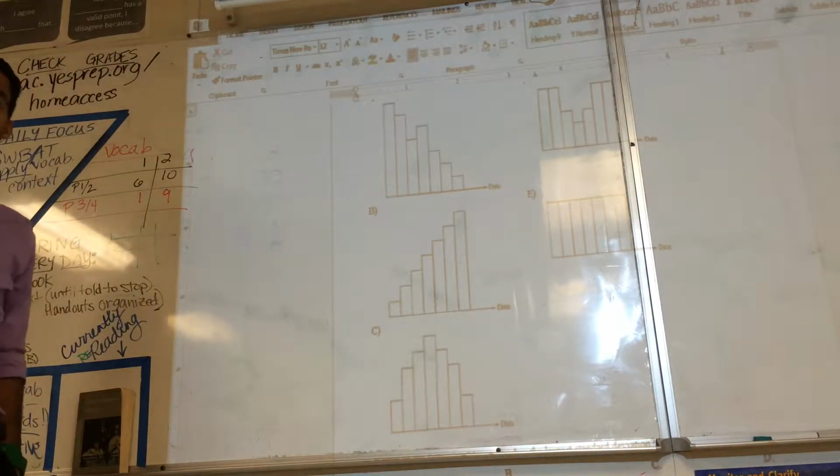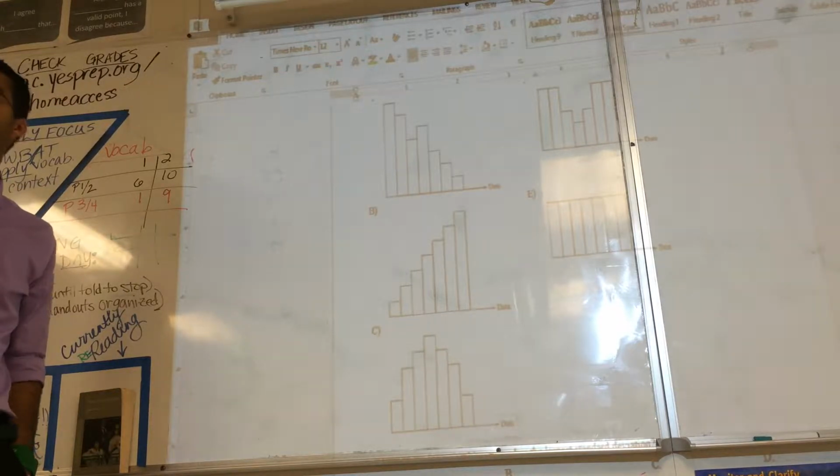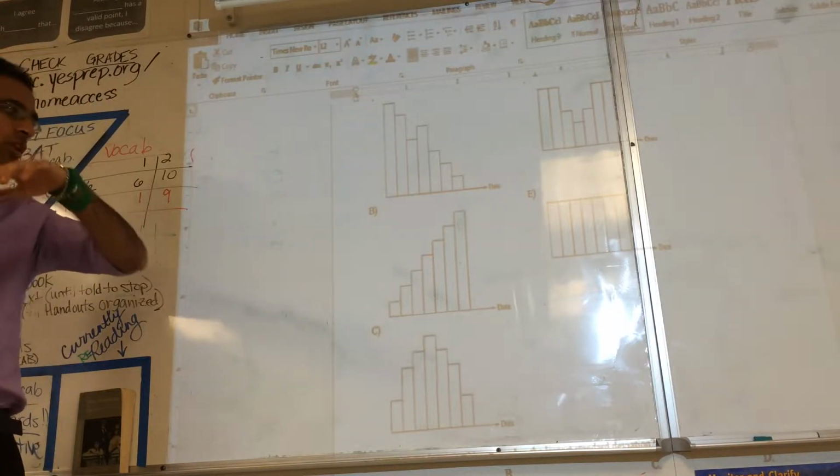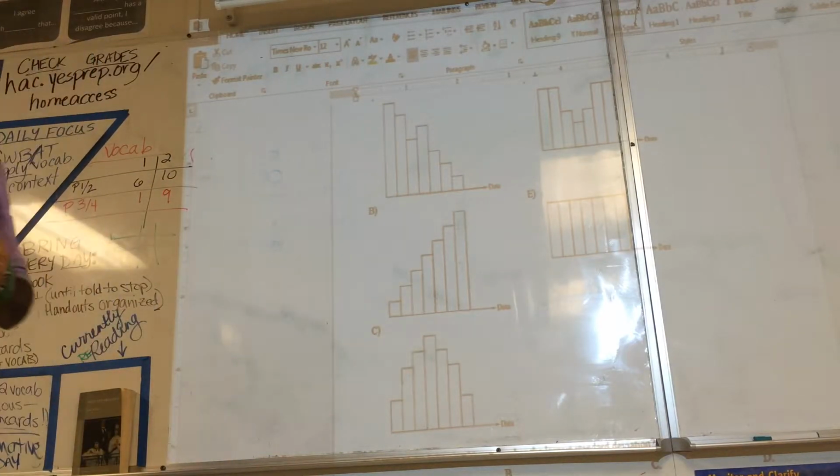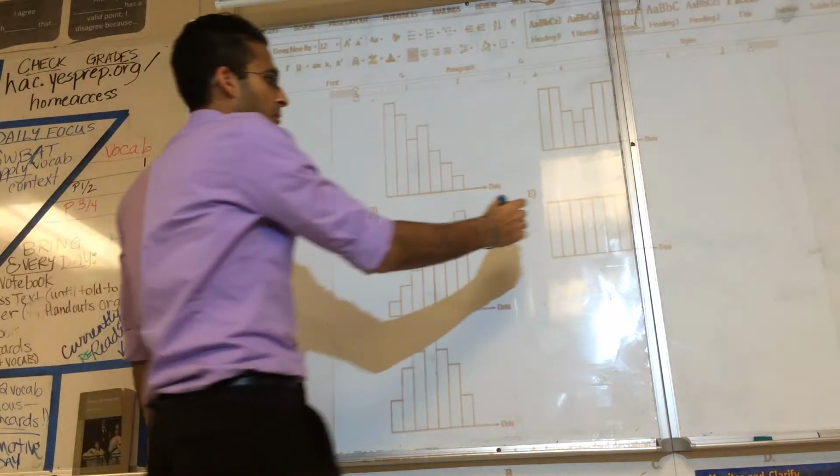Alex? A lot of the data is far from average. Yes. Standard deviation means a lot of the data is really far away from the mean. So what can it be? Why couldn't it be which one? Because E has